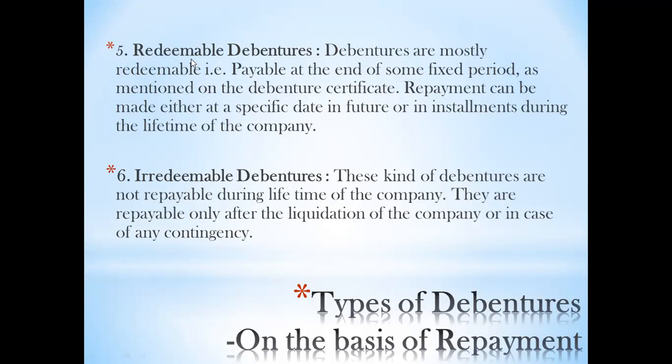So let's have a look. Redeemable debentures: debentures are mostly redeemable, that is, payable at the end of some fixed period as mentioned on the certificate. Repayment can be made either on a specific date in the future or in installments during the lifetime of the company. Depending upon the contract, depending upon the decision made between the debenture holder and the company, you can get your money back after a certain period of time.